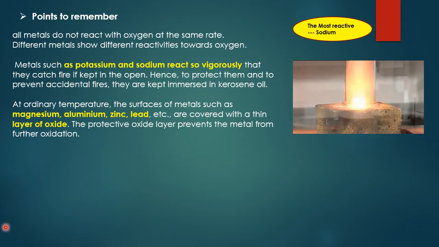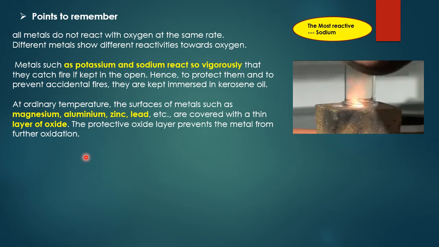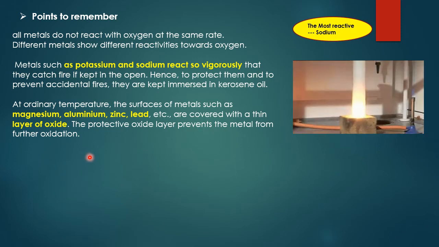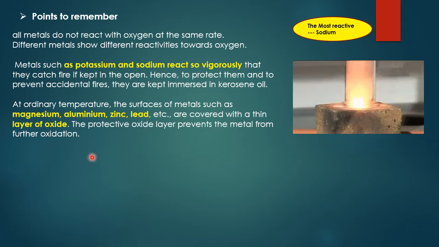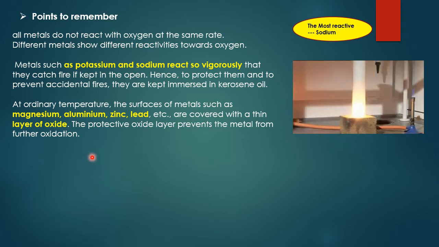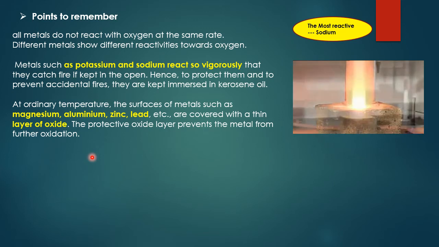Some metals like magnesium, aluminium, zinc and lead are covered with a thin layer of oxide if they are kept in air. Why are they covered with this? The layer is of oxide, and that prevents the metal from further oxidation.